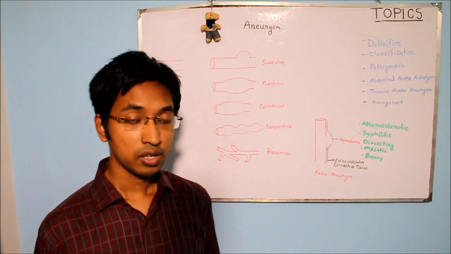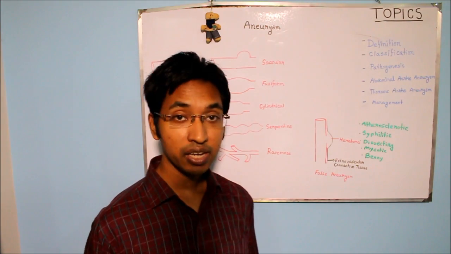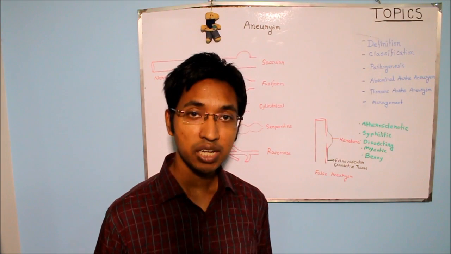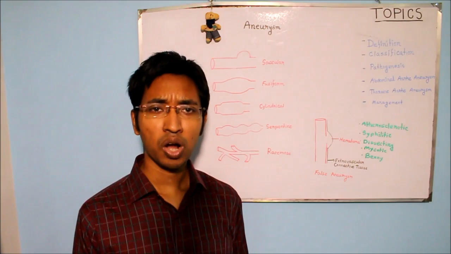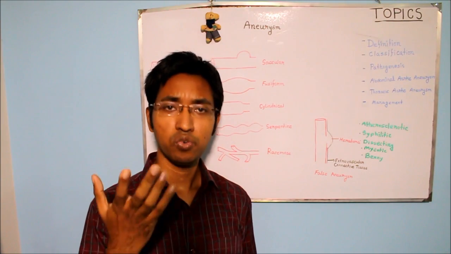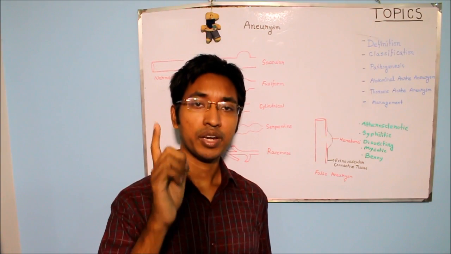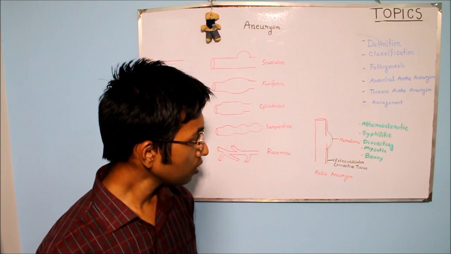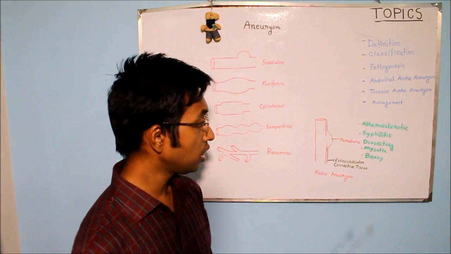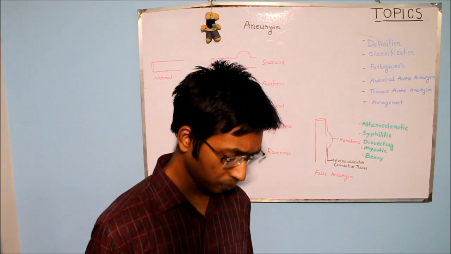Always remember that here there will be ischemia in the inner tunica media, and that will make the wall of the vessel weak and result in development of an aneurysm. The next type was syphilitic aneurysm.